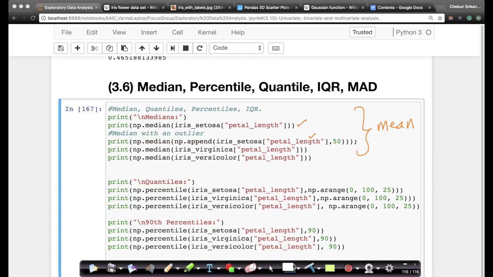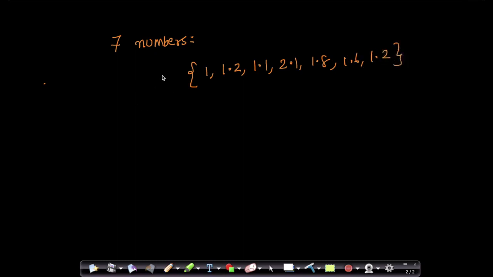Now let's understand how to compute the median. Let's assume I'm given, let's say, a handful of observations. I'm just picking a simple example here. Let's assume I'm given 1, 1.2, 1.1, 2.1, 1.8, 1.6 and 1.2. So let's assume this is my x. This is my set of observations for a variable x. This could be your petal lengths, it could be your sepal lengths, anything, a physical observation.